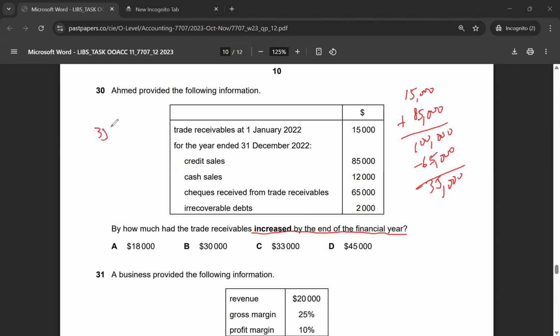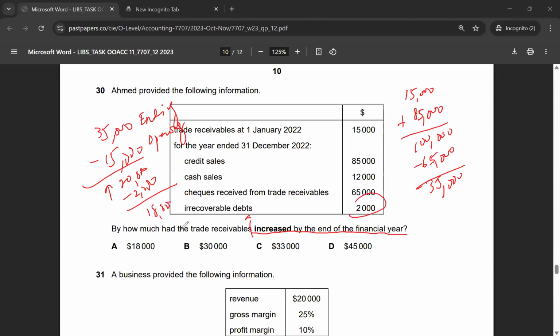By how much it has increased? So 35,000 minus the 15,000, so this is my ending, this is my opening. I need to find the increase. So the increase in this case has been 20,000 minus the 2,000, which is irrecoverable debts. So the total increase would be 18,000. So the correct answer for multiple choice 30 would be option A.